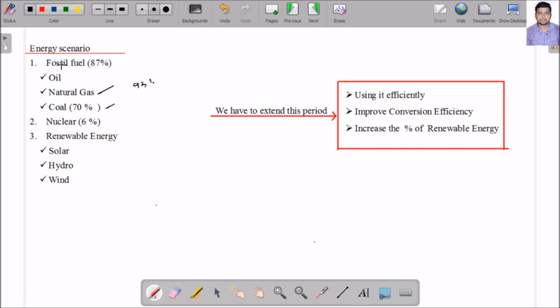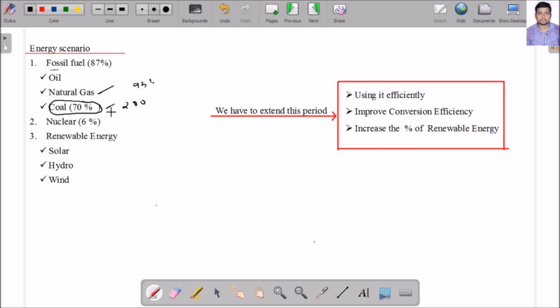If I consider only fossil fuel, most of the energy I am getting is from burning of coal, which means most of the power plants are thermal power plants. But the concept is, listen, oil, natural gas and coal are not renewable. Some day definitely there will not be coal. It is expected that coal will last up to 200 years.